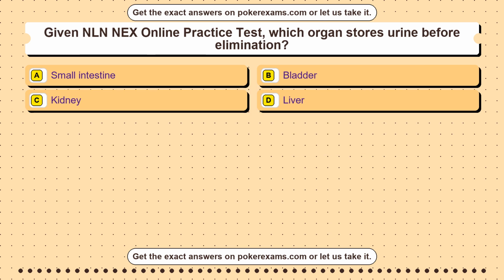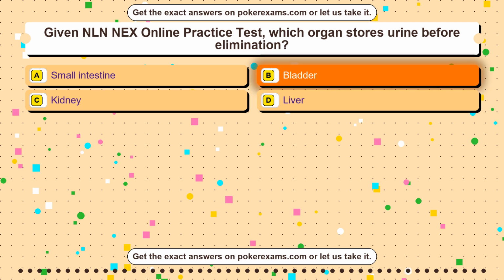Question 8. Given NLN NEX Online Practice Test, which organ stores urine before elimination? Option A. Small intestine. Option B. Bladder. Option C. Kidney. Option D. Liver. The correct answer is option B.